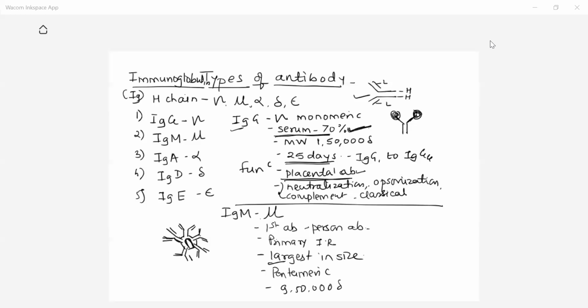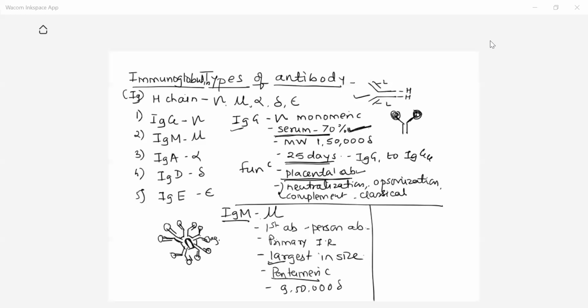Right, 2 antigens. But IgM can bind with 10 antigens at a time. These circles are nothing but antigens. So it can bind with 10 antigens. So its valency is also great. Valency is also more. So that is about the IgM. The most important thing to remember is that IgM is the largest pentameric antibody.